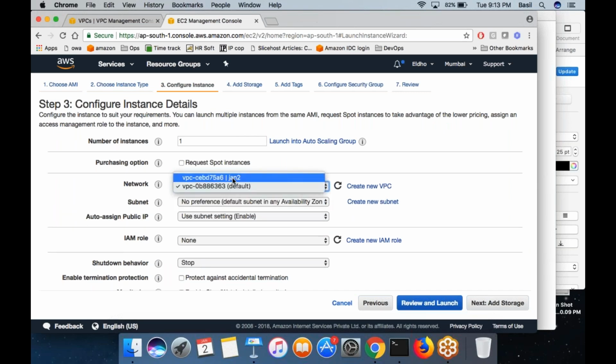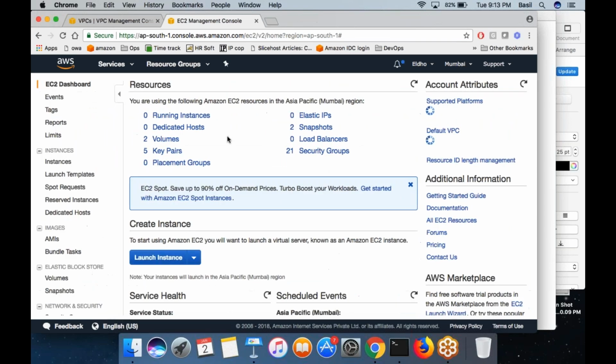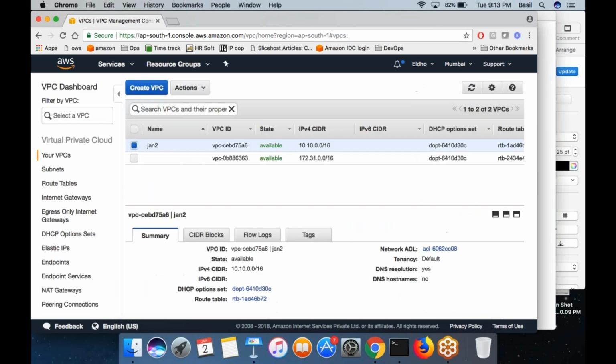Jan2, I already created the network, and you can see that network here. I can select this option, then the machine which I'm going to create will automatically get added to that particular network. So I created the network.